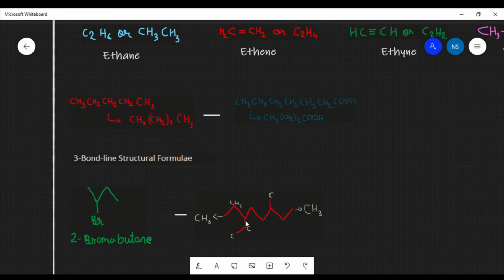Also we see that there can be branches, like over here is ethane, since there are 2 carbon atoms, and over here there is methane since only 1 carbon atom is there, and all these vertices or corners represent that there is a carbon atom present over there.